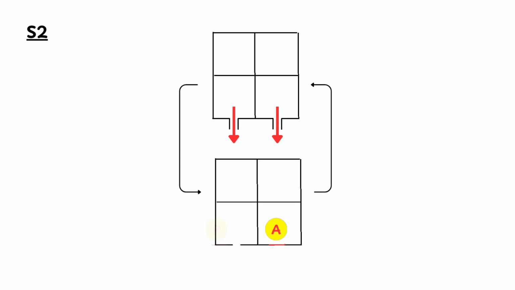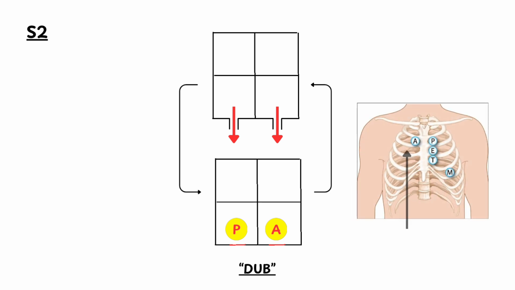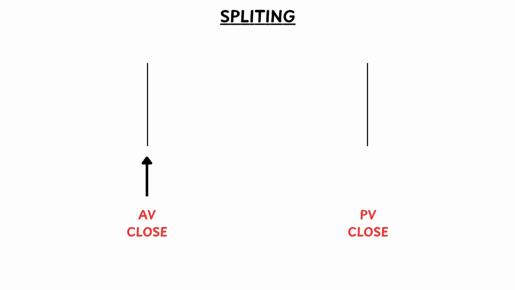Second heart sound. The second heart sound is known as S2, which occurs due to closure of the aortic and pulmonary valves. It produces a "dup" sound, which is best appreciated in the aortic and pulmonary areas.